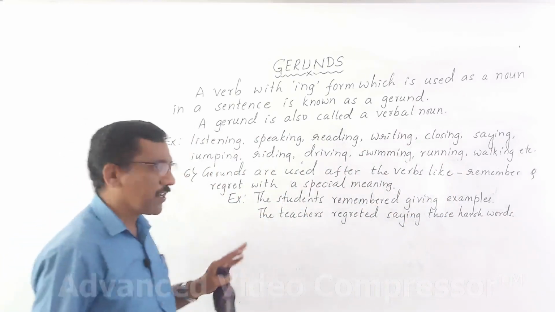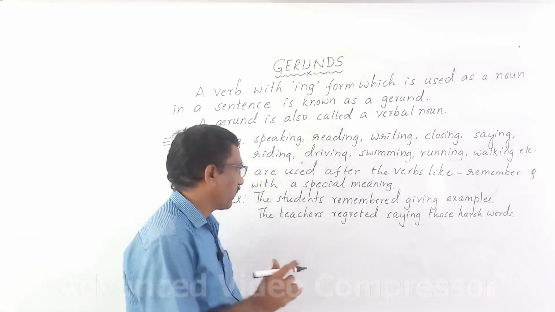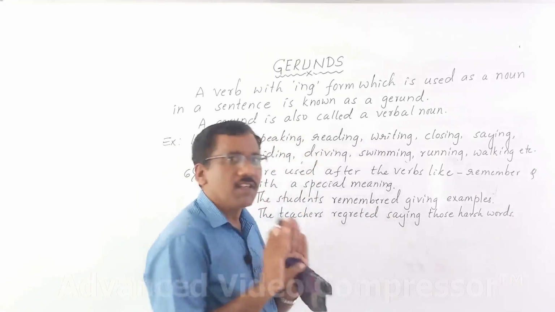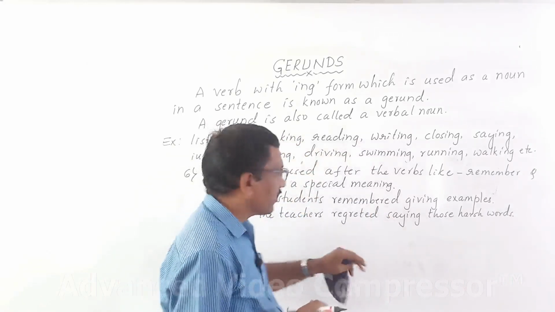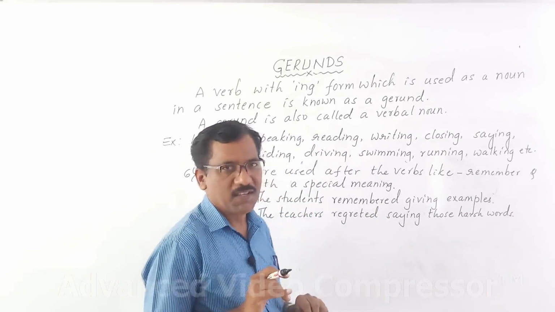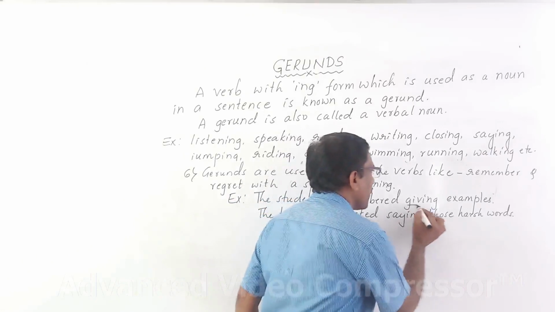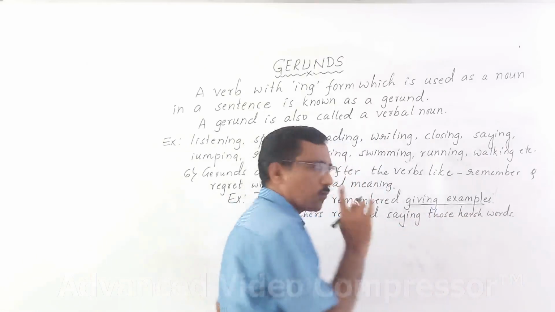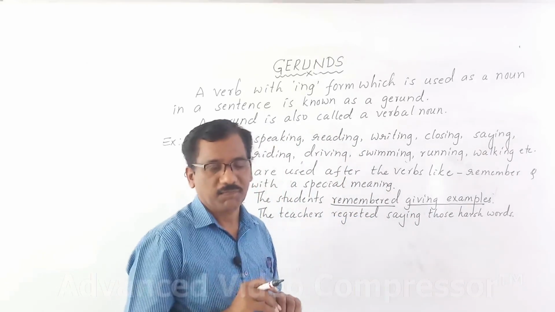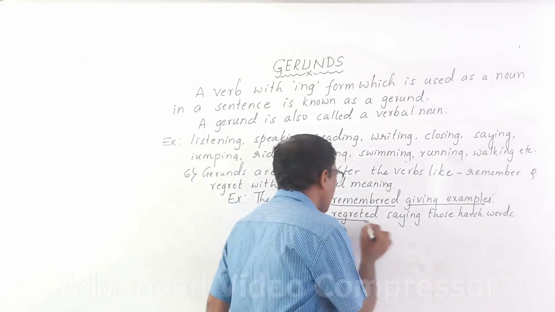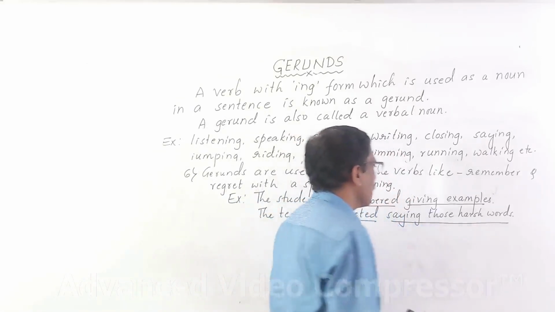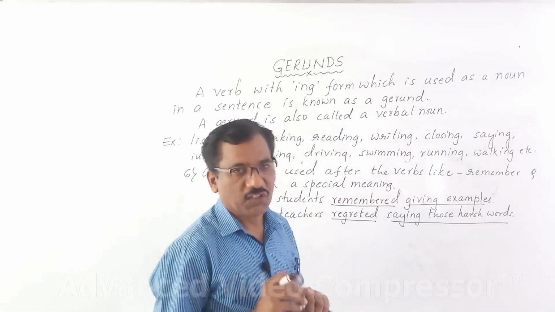It's very interesting if I tell you its usage. The students remembered giving examples, and the teachers regretted saying those harsh words. Here, giving examples is one action, remembered is next action. Regretted is one action, saying those words is second action.